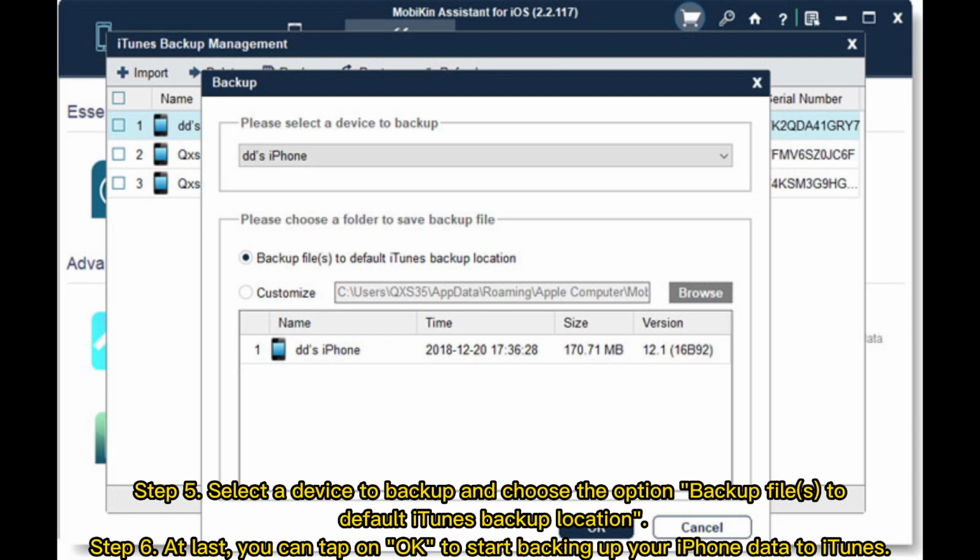Step 5. Select a device to backup and choose the option Backup File to Default iTunes Backup location. Step 6. At last, you can tap on OK to start backing up your iPhone data to iTunes.